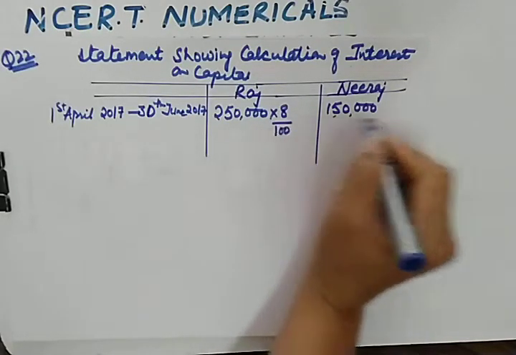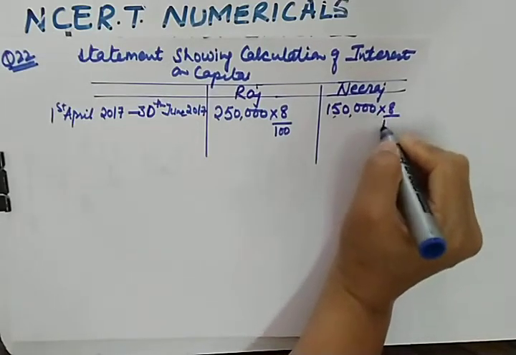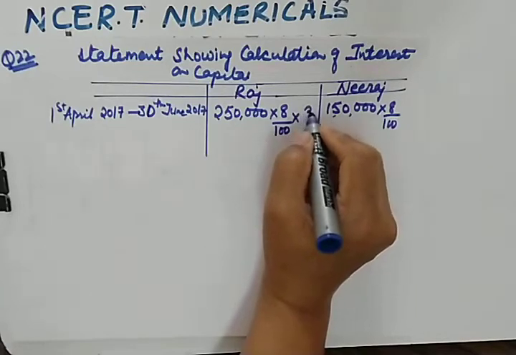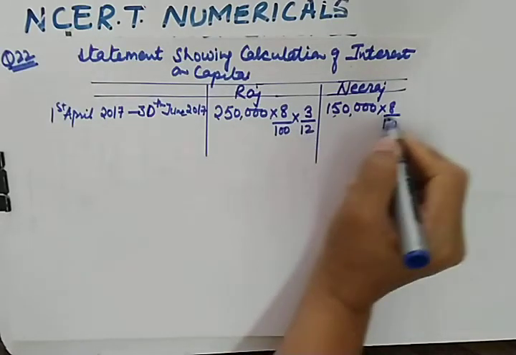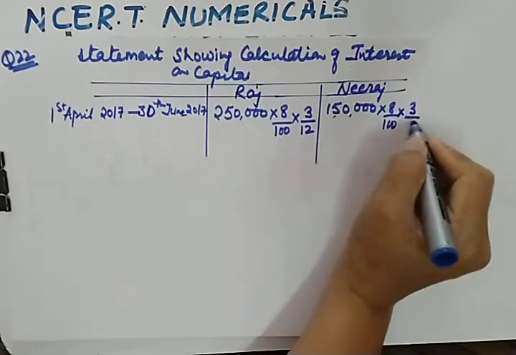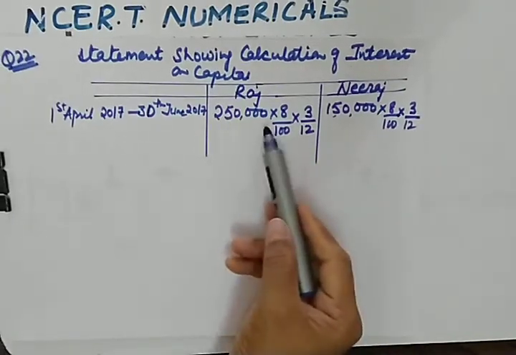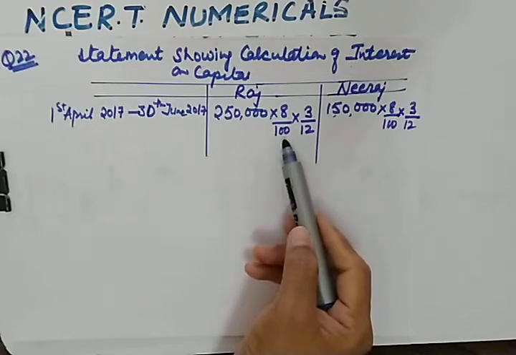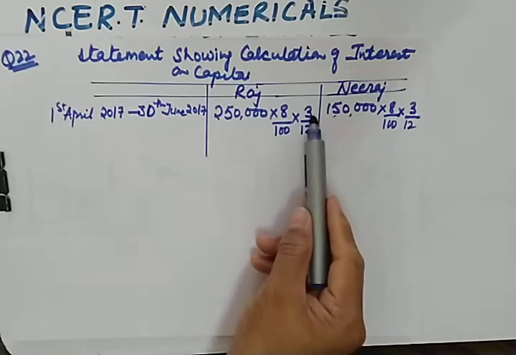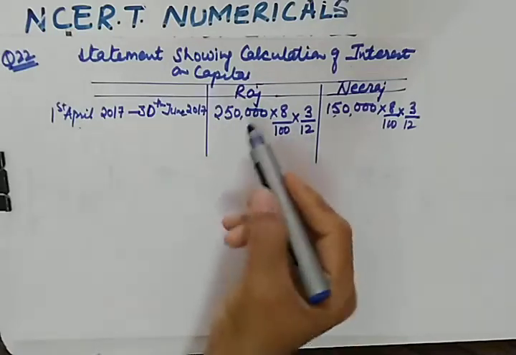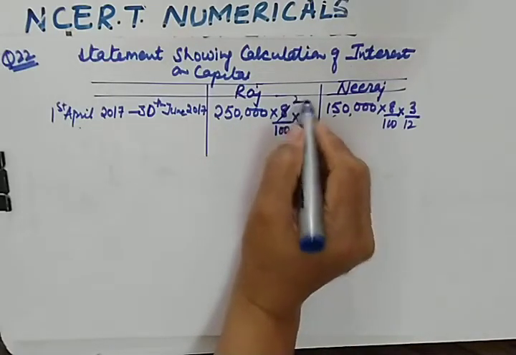So multiplied by rate here also, and multiplied by 3 months. 3 months means 3 upon 12. I hope this is clear to you. Their capital multiplied by rate of interest on capital multiplied by months for which the capital was stable. So let us solve this.